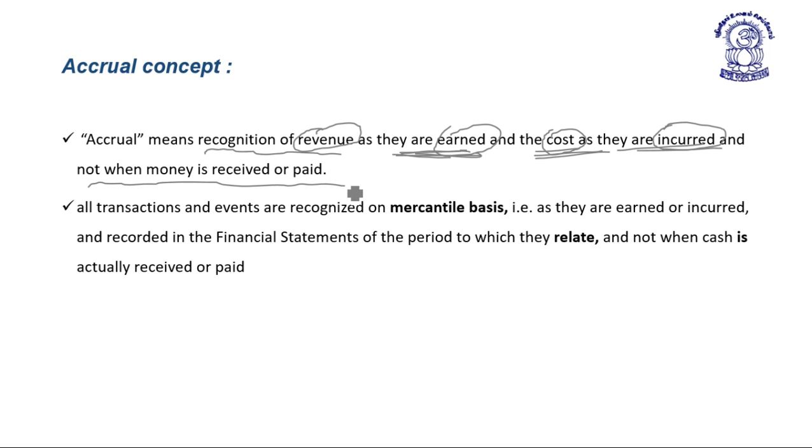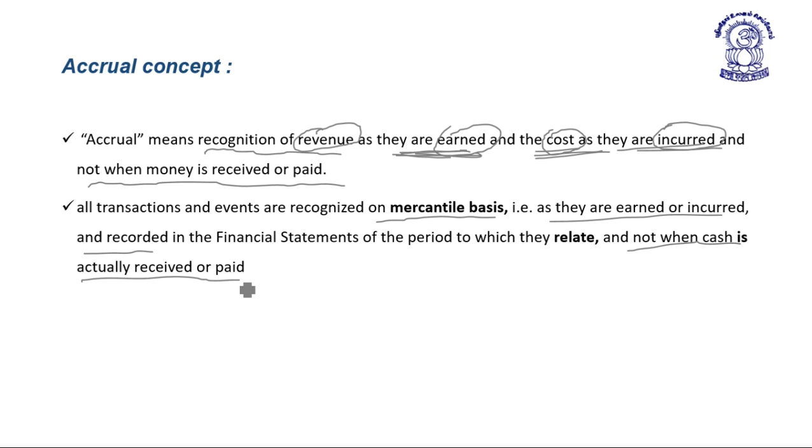All the transactions and events are recognized on a mercantile basis, that is, as they are earned or incurred and recorded in the financial statement of the period to which they relate, and not when cash is actually paid or received.